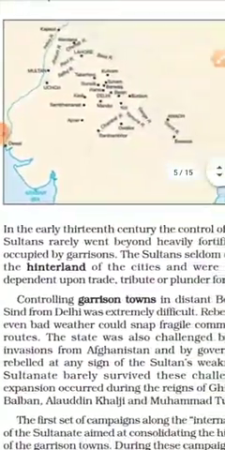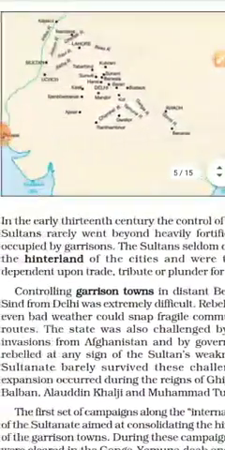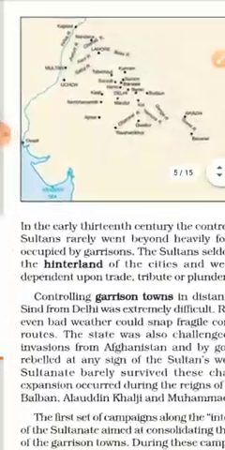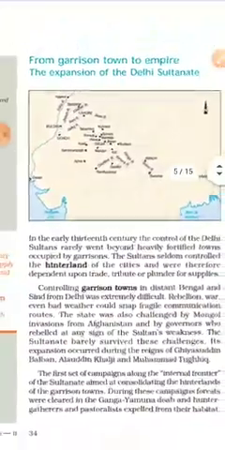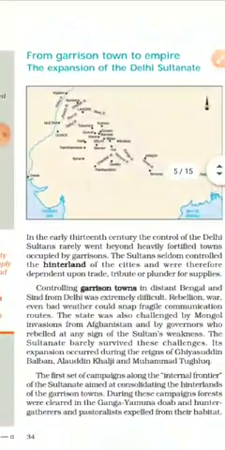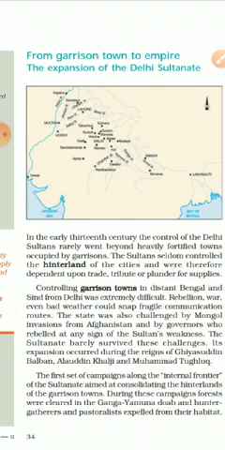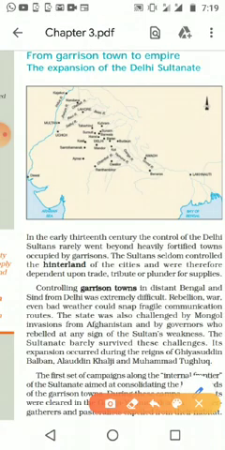In the early 13th century, the control of the Delhi Sultanate rarely went beyond the heavily fortified towns occupied by garrisons. The towns were under the control of soldiers, and the Delhi Sultanate never went out of that; they kept the towns with the help of garrisons or soldiers.